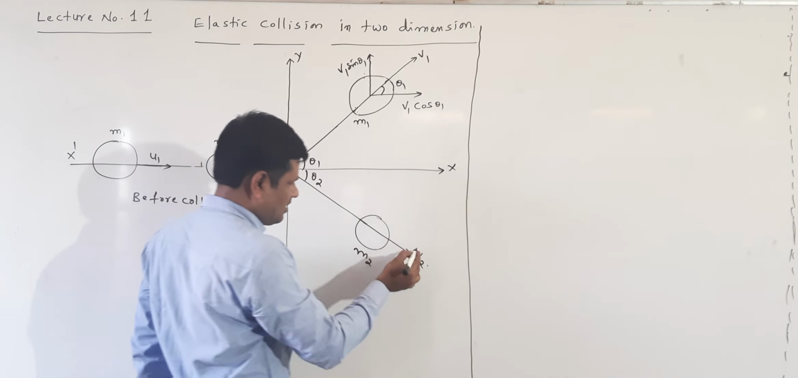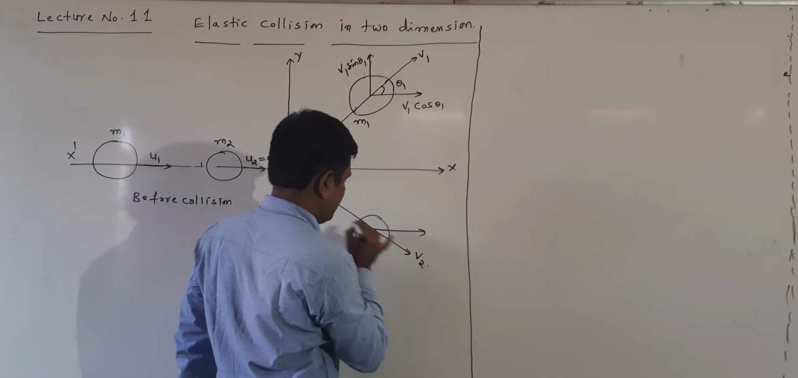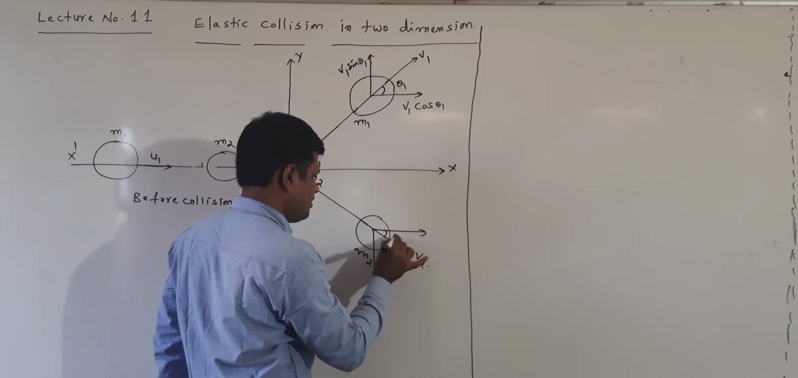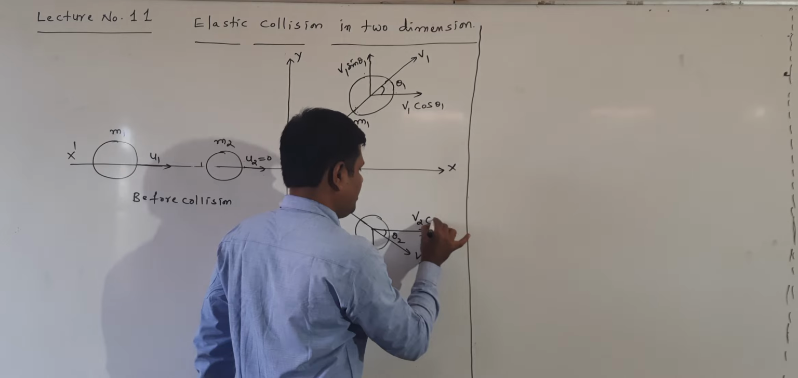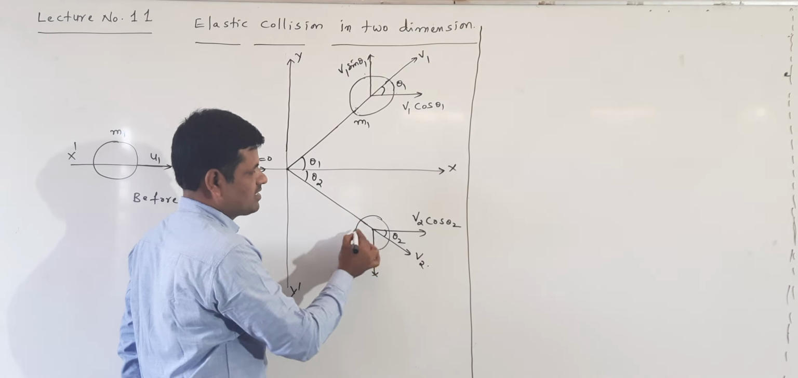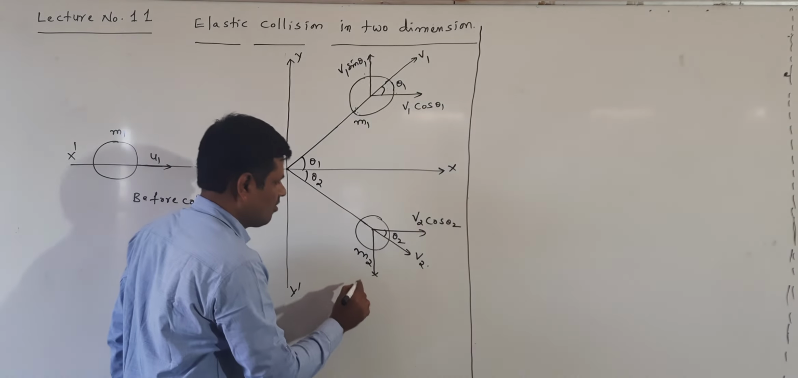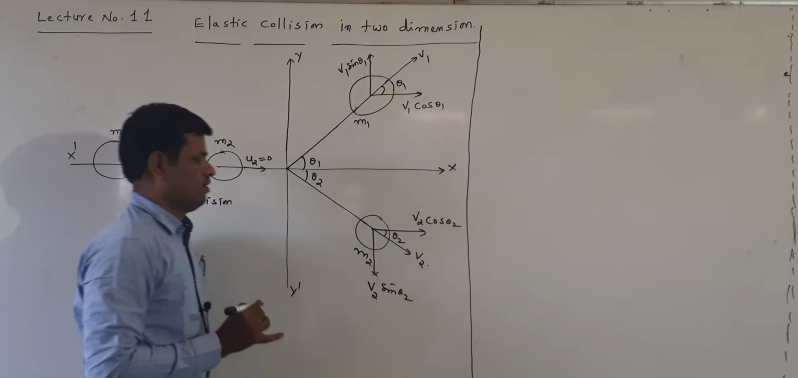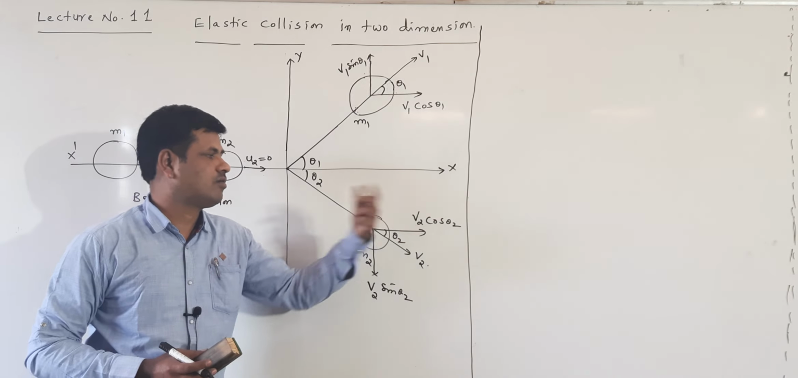Right, here also velocity is a vector. Here the angle is theta 2, so here also the angle is theta 2. The horizontal component is written as v2 cos theta 2, because v2 makes an angle theta 2 with the horizontal. This is the vertical component, written as v2 sin theta 2. Because the vector is v2 and the angle is theta 2.